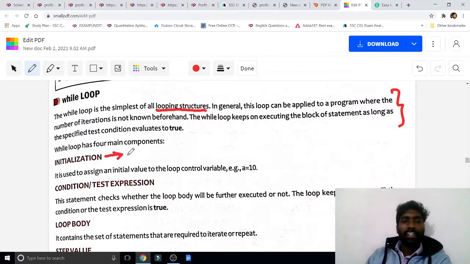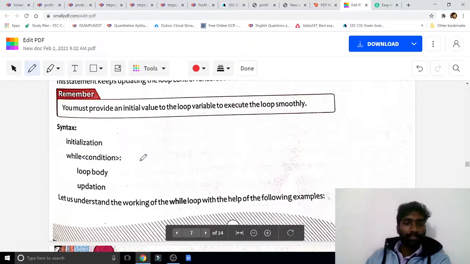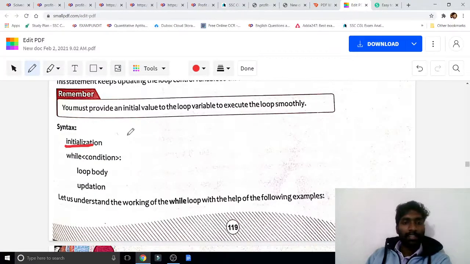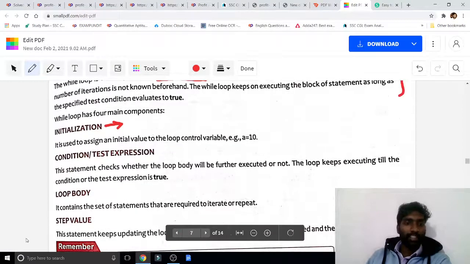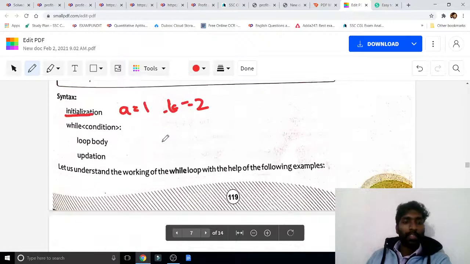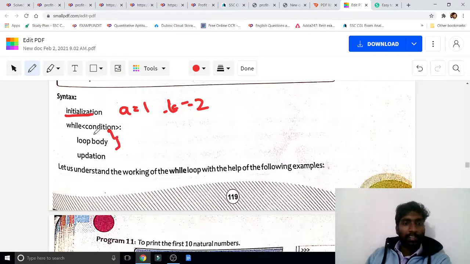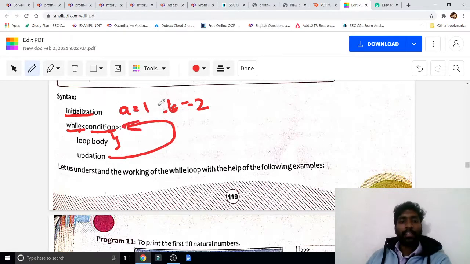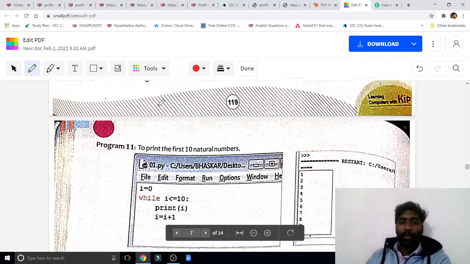Initialization, initial value, starting value. Here you can see the syntax. Initialization means, for example, a equal to 1, b equal to 2, the initial value we are giving. Then the condition, which is our wish, whatever condition we are going to give. Then the looping body, whatever code we are going to write, then the while statement, condition, updation, and go and run again. That's all. Now I'm going to explain only two programs.